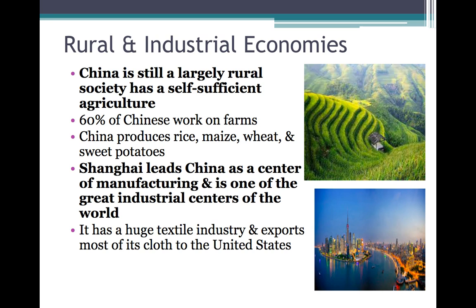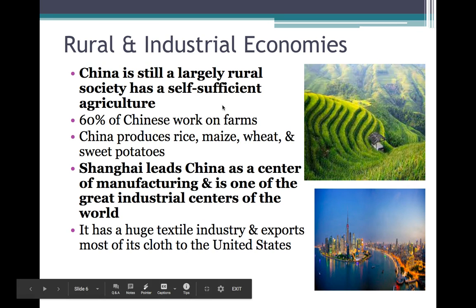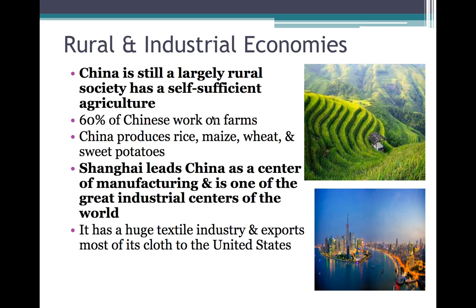China today, even though a lot of things that you probably have in your house right now are made in China, is still not even a first world country. It's more of a second world, sometimes even a third world country, because still 60% of the people in China work on farms. You do have humongous cities on the coast where a lot of businesses are, a lot of the U.S. businesses, but the rest of China is mostly made up of agriculture workers, farmers.